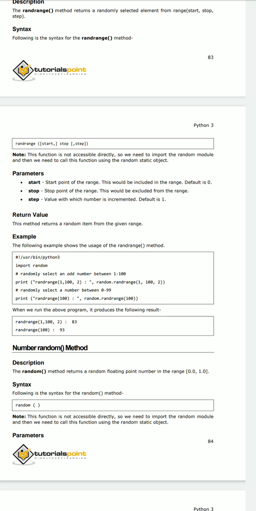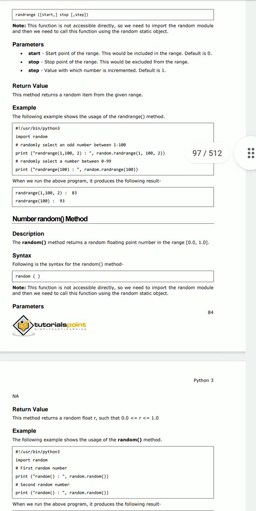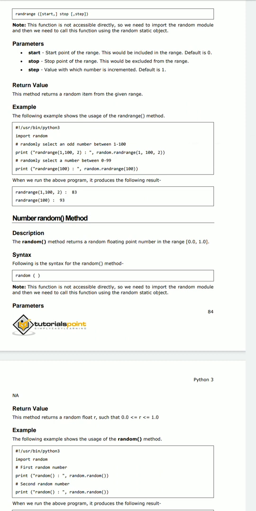And next suppose we have another function called randrange of 100. So here, randrange of 100, I can get the value as 93. This is also a reasonable one. Why? Because 93 is in the range of 100. So this is about the randrange function in the random module and numeric data type.